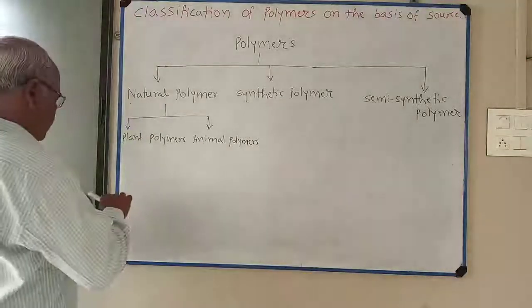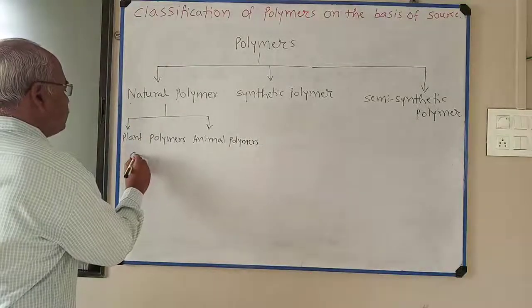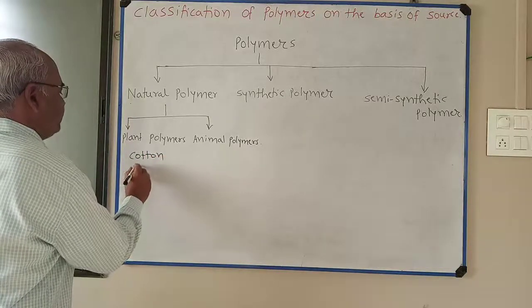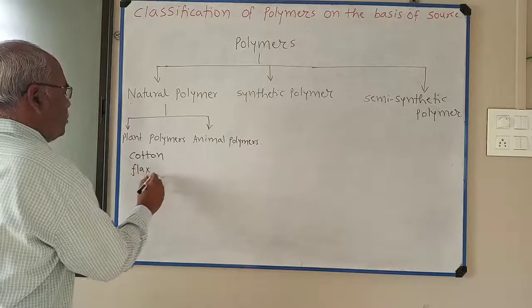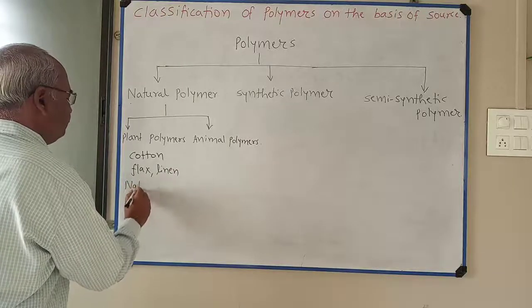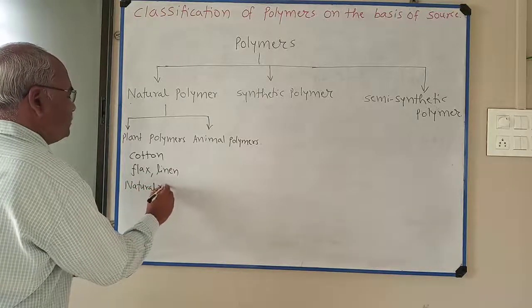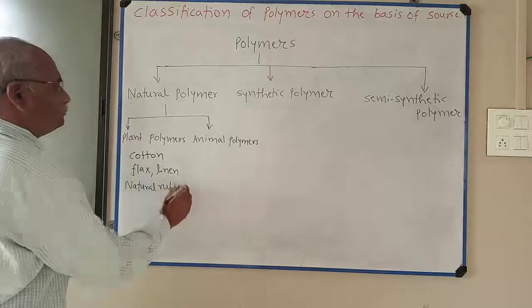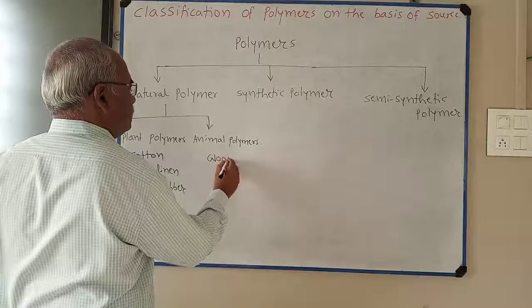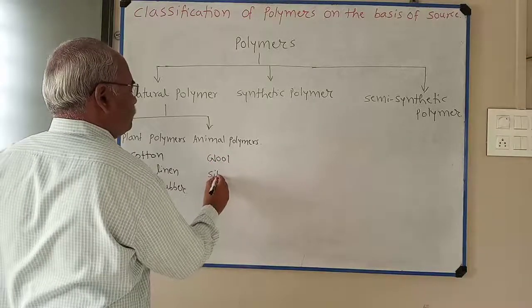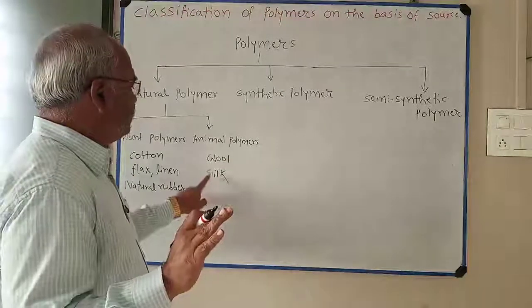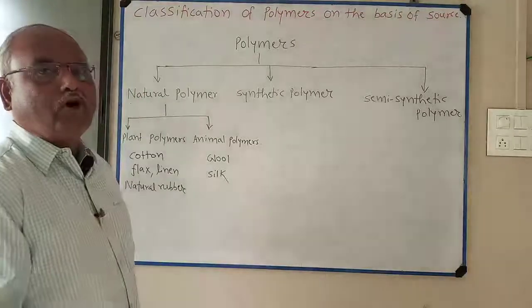So I write here plant polymers: cotton, flax or linen, natural rubber. Animal polymers: wool and silk. Wool is obtained from sheep and silk is obtained from silkworm.